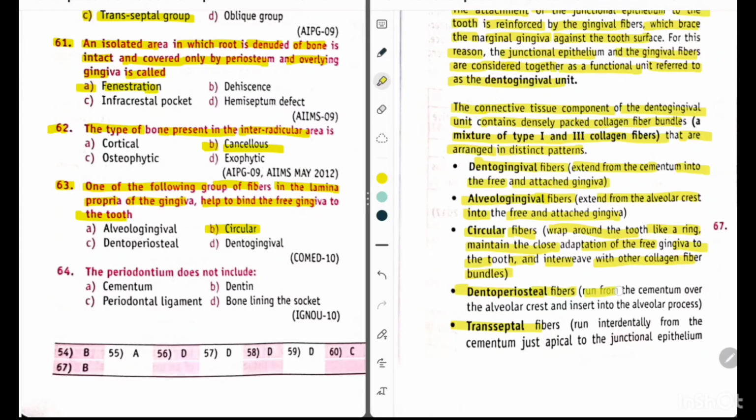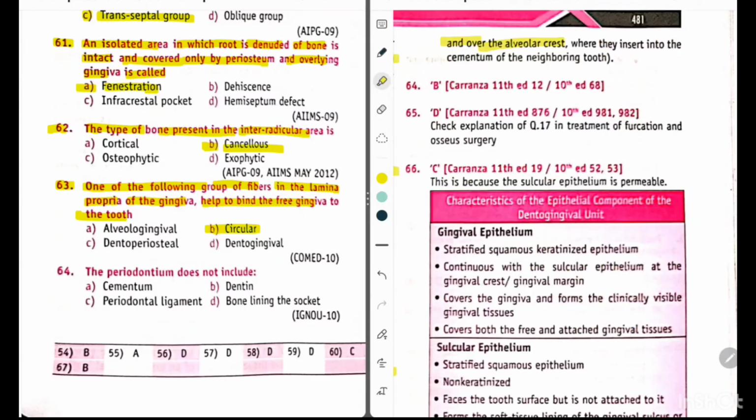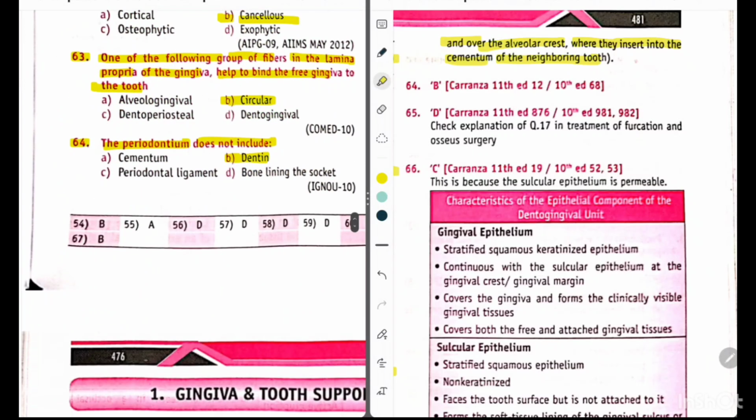Dentoperiosteal fibers run from the cementum over the alveolar crest and insert into the alveolar process. And transeptal fibers run interdentally from the cementum just apical to the junctional epithelium and over the alveolar crest where they insert into the cementum of the neighboring tooth. Okay, now question 64. The periodontium does not include option A, cementum, option B, dentine, option C, periodontal ligament, option D, bone lining the socket. So its answer is option B, dentine.